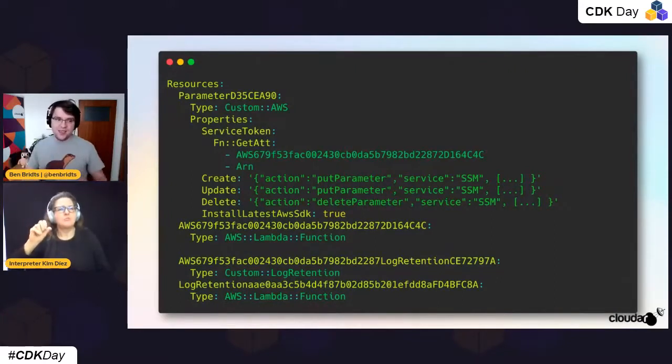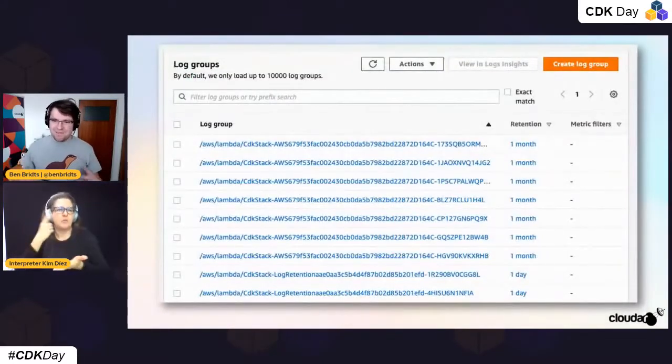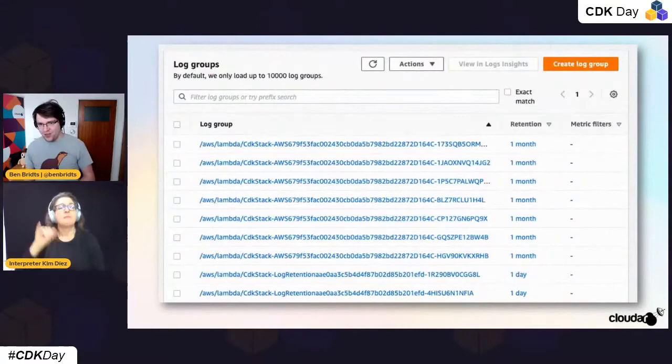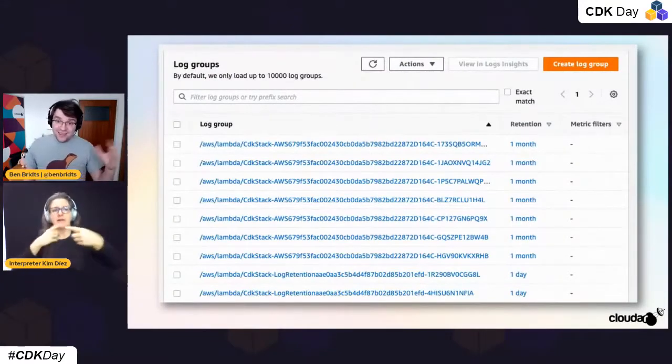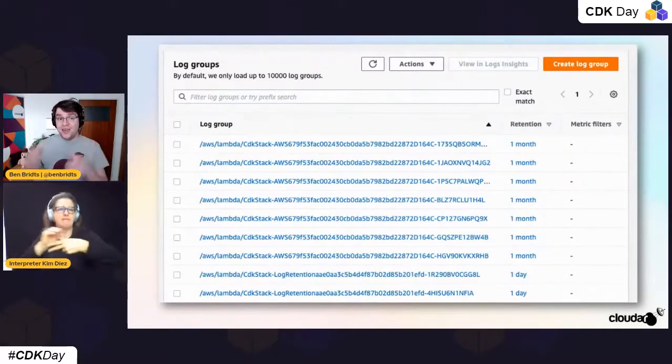So CDK decides that they're going to be using their own custom resource for that. And it's that log thing that's also part of the problem, that and Lambda functions. So if we do it like this, we get those two Lambda functions, those two custom resources for every stack that uses our SSM parameter.